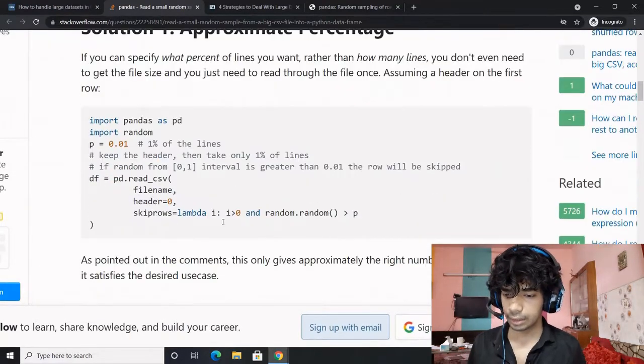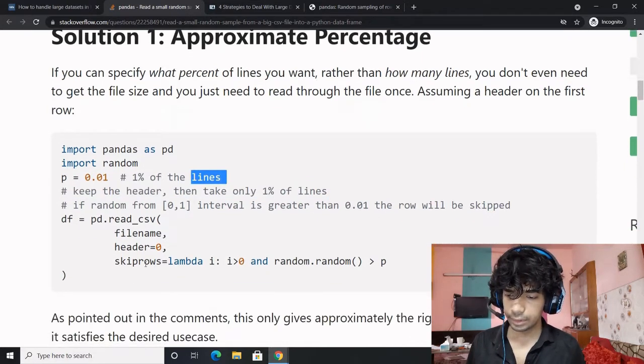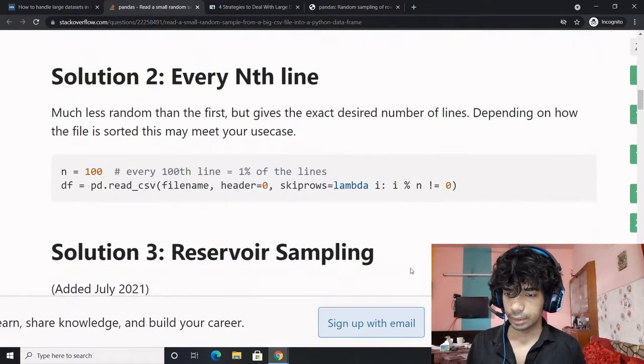Now let us see another method. This is the percentage method. What you do is specify a percentage, like only keep 1% of the lines. So you define a function over here, lambda i greater than 0, and random percentage. Perfect. Read every nth line. This is what you do.